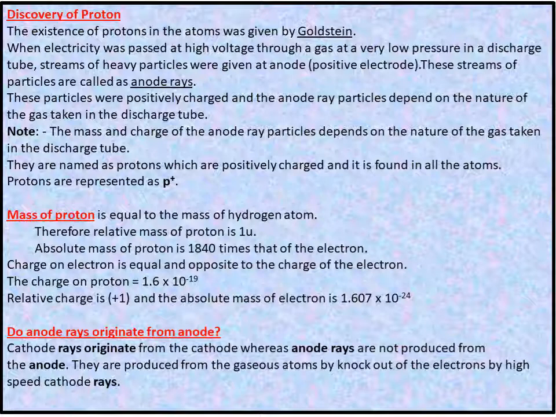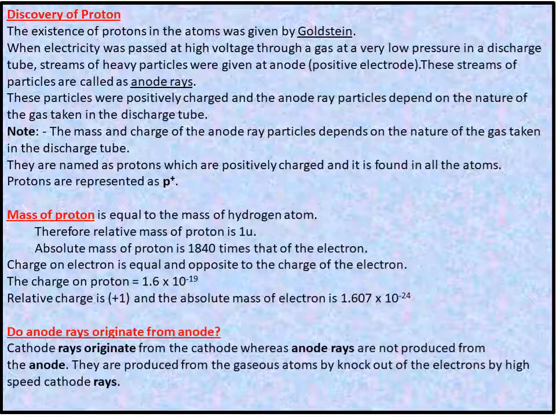Now let us start the discovery of the proton. The existence of protons in atoms was given by Goldstein. E. Goldstein, a German scientist, repeated Thomson's experiment by modifying the discharge tube.